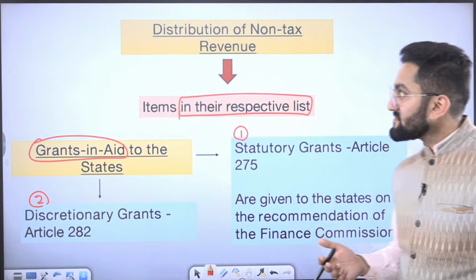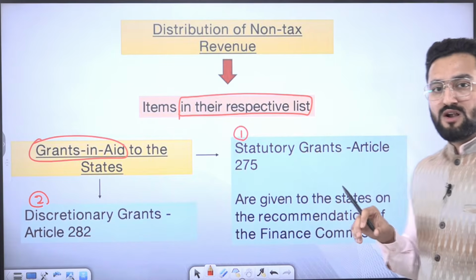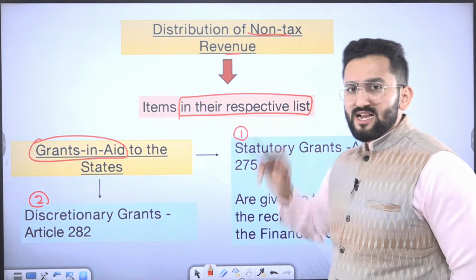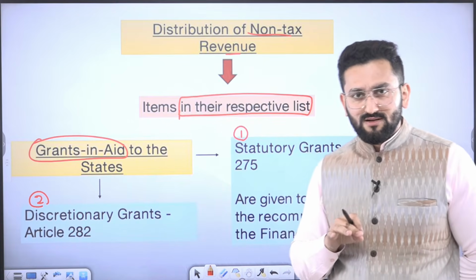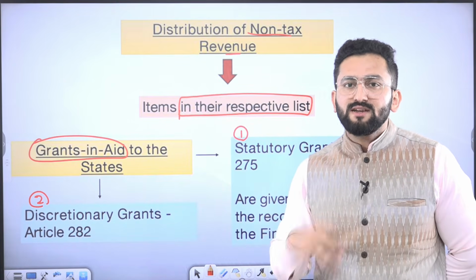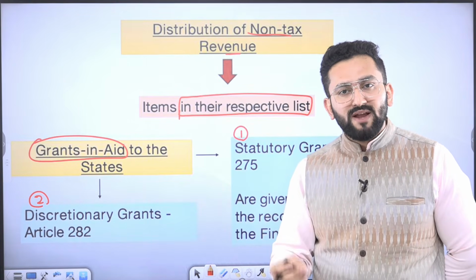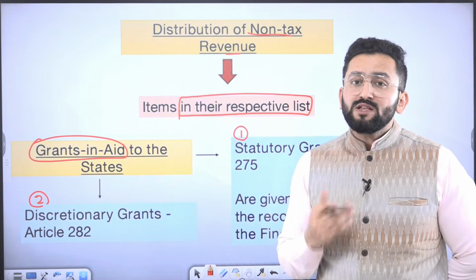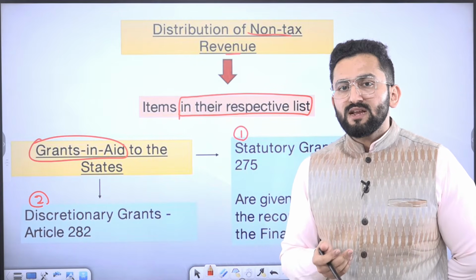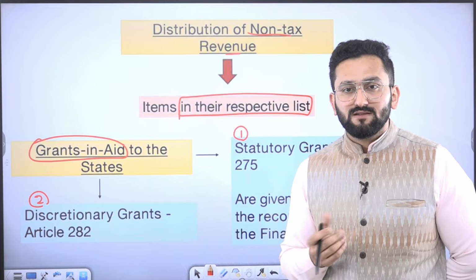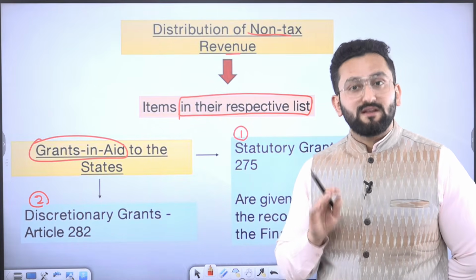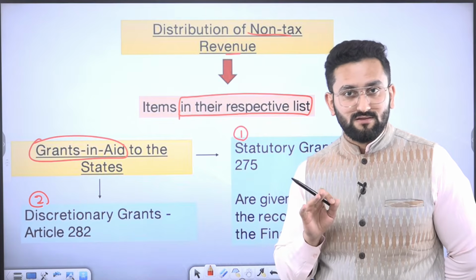Okay. Now, distribution of non-tax revenue. First of all, what is the meaning of non-tax revenue? Tax you understand, right? It is a binding amount which needs to be paid by people to the government. But what is non-tax? Non-tax is, for example, fees. Giving tax is your responsibility, right?